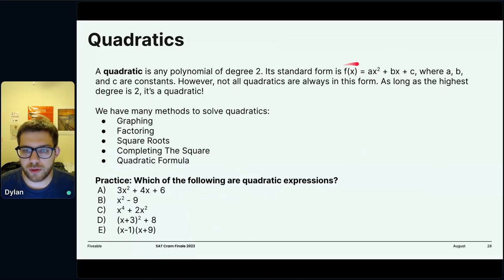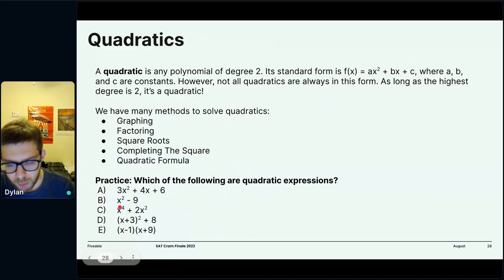However, not all quadratics are always written like this. They always can be written like this, but they're not always given to you like that. And we'll talk about some methods to solve them. But we have a few forms they can take. Right? We have this, that's standard form. This, which is still standard form, but note that b in this case is 0 and a is 1. Right? So we don't have a b term. We call it what I'll be referring to as the linear term. C is not a quadratic. Why? Because it has a fourth degree power, and so it's not a quadratic.